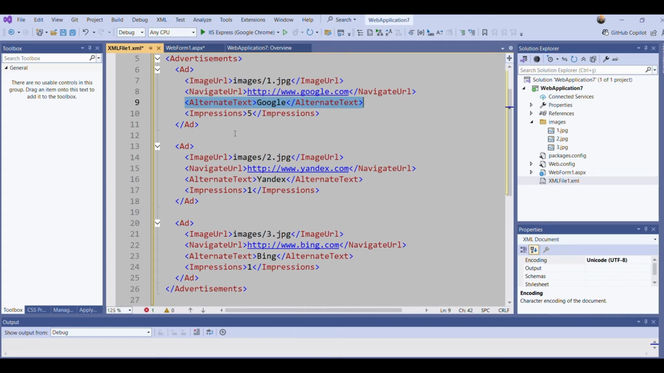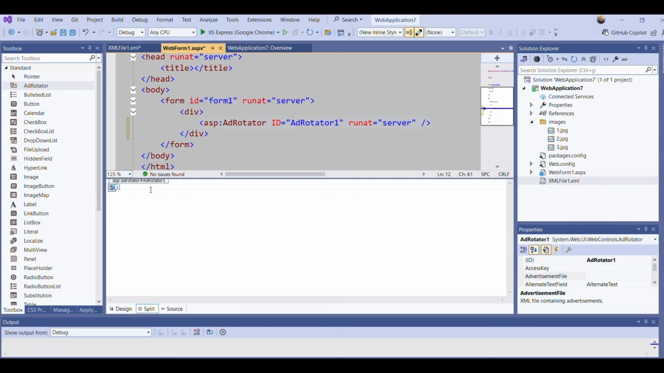And the final thing for my advertisements is Impressions. What is this Impressions element? When this impressions value is higher, that advertisement will be shown more frequently than the others. So here I set 5 for image 1, 1 for image 2, and 1 for image 3. So the first one will come more frequently than the others because its impression is higher. Okay? Then I go back to my web form.